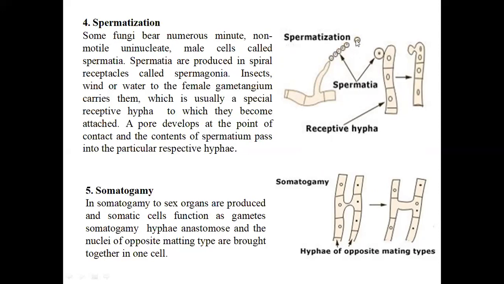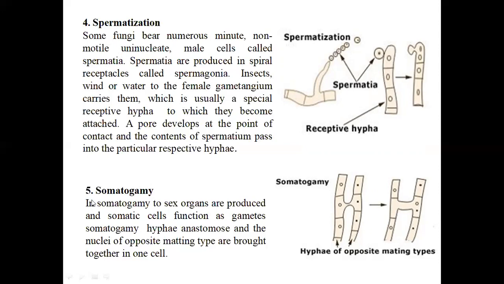So the spermatium comes in contact with the receptive hypha, and you can see here the point of contact where it attaches to the receptive hypha. A pore develops at the point of contact, and the male nucleus comes in contact with the female nucleus to form a binucleate cell. So this is about the spermatization process, which comes under the sexual reproduction of fungi. So this is about the fourth method.